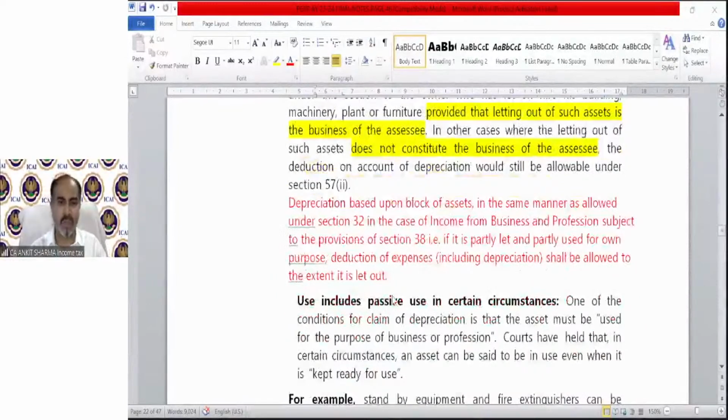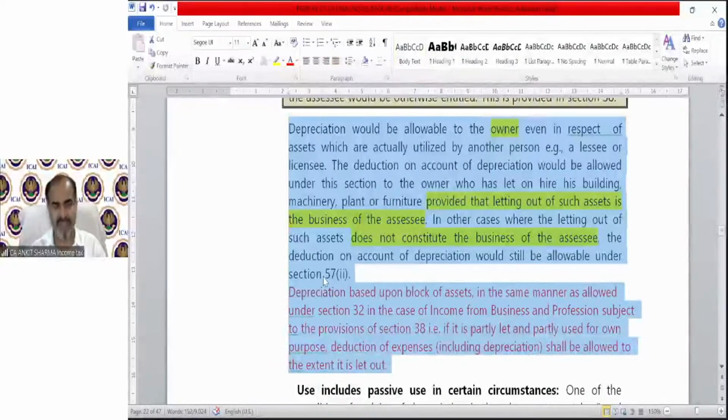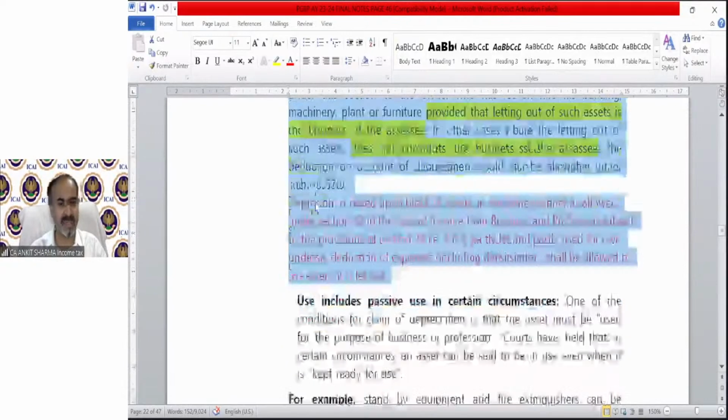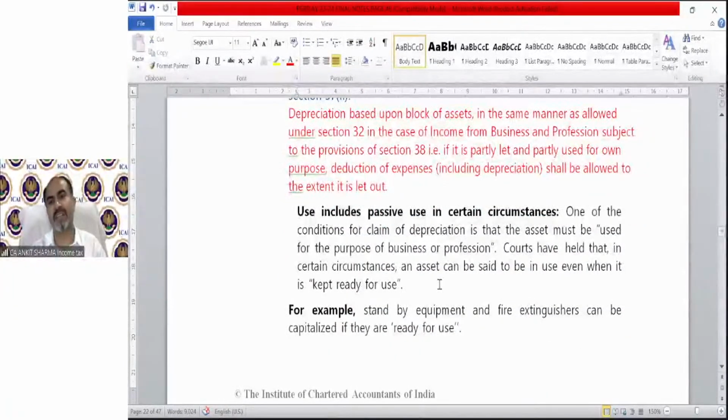Depreciation, you can read the provision regarding the ownership. This you can read, it's a simple provision. You can go through it and read it. If there is any problem, I will discuss those problems. Use includes passive use in circumstances.